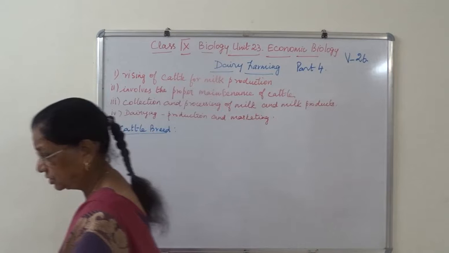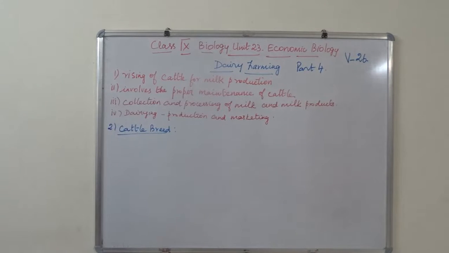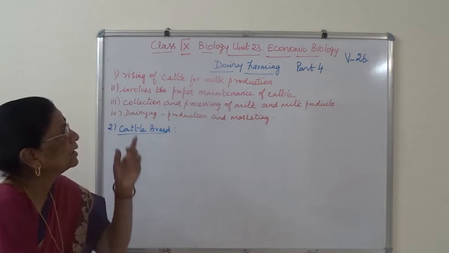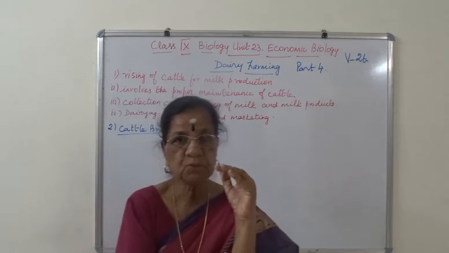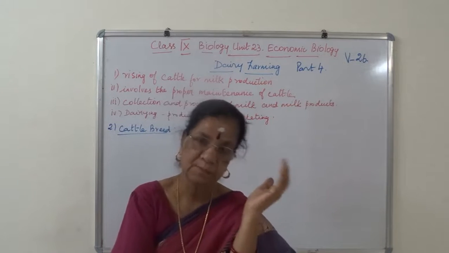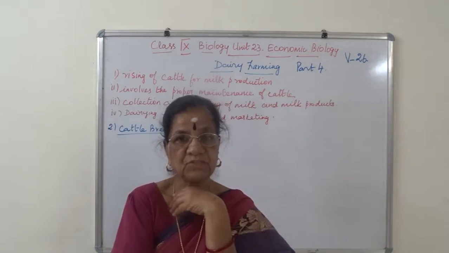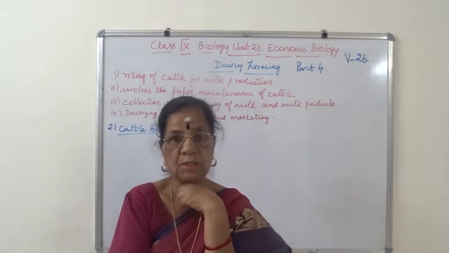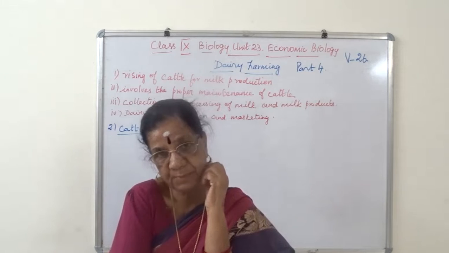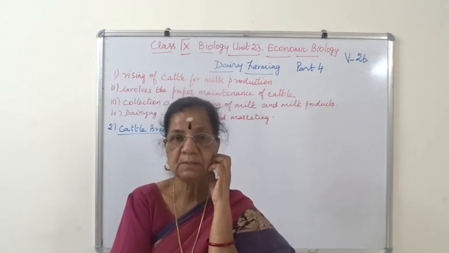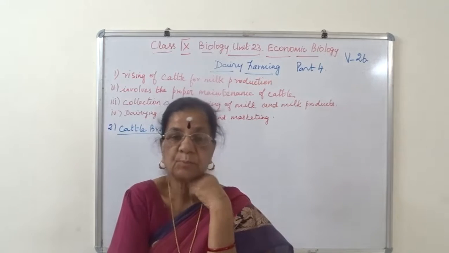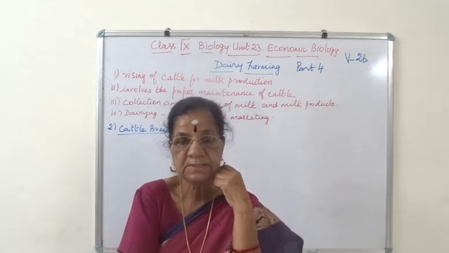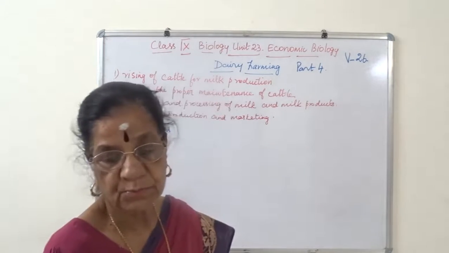As we have learned so far, all these portions of economic biology are included under the botany heading, where we have studied horticulture and its branches, medicinal plants, fertilizers and types of biofertilizers.